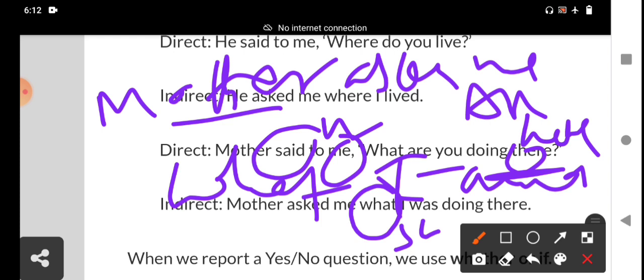That is the rule of direct and indirect speech, how to change WH questions, my dear students.